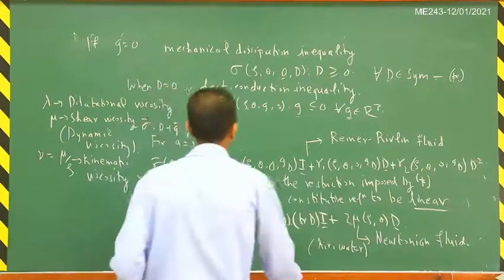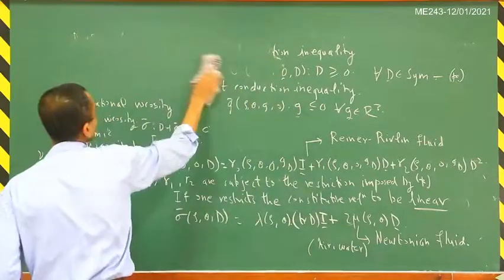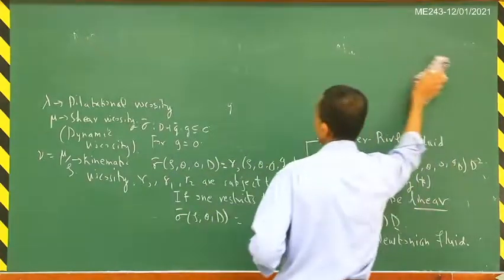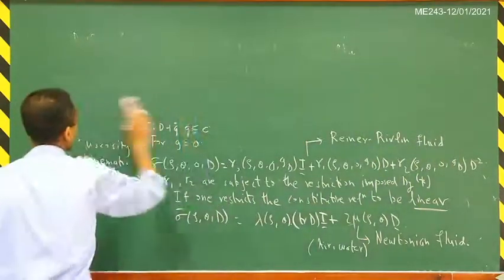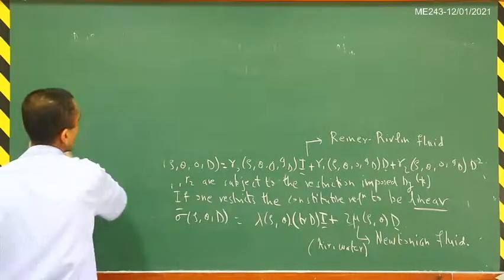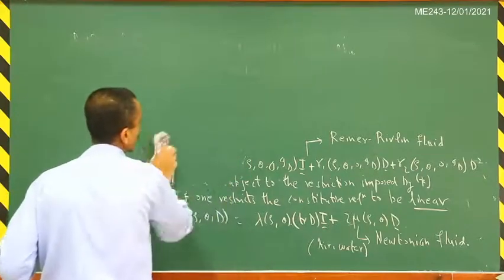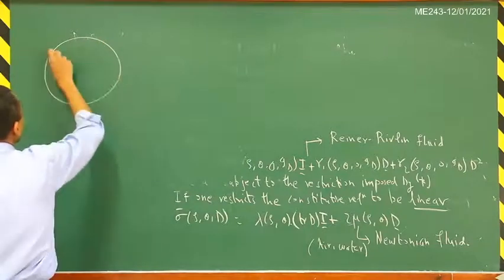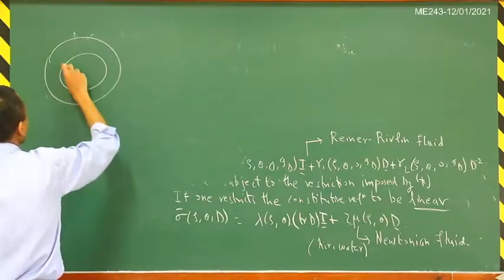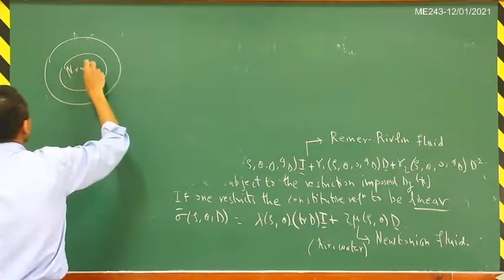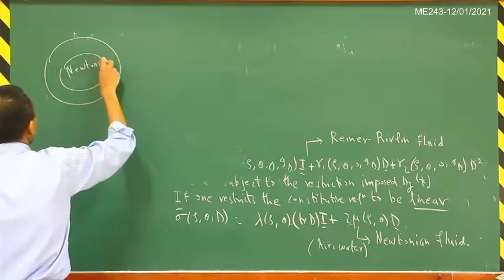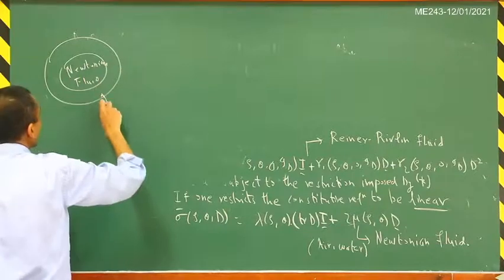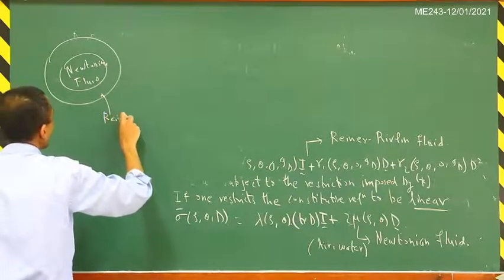Let us draw a figure to illustrate this. We have this set of Reiner-Rivlin fluids, and this inner set is the Newtonian fluid. So this is Newtonian, and this bigger set is Reiner-Rivlin.